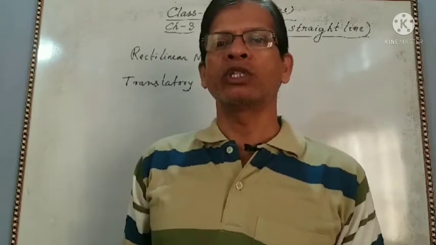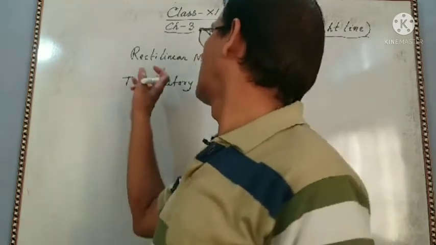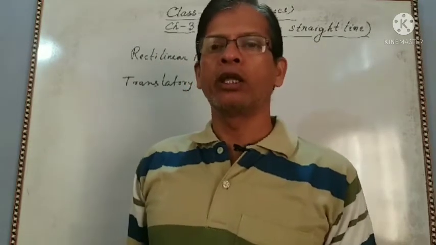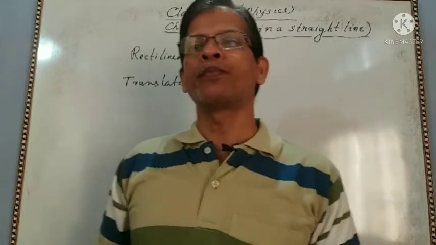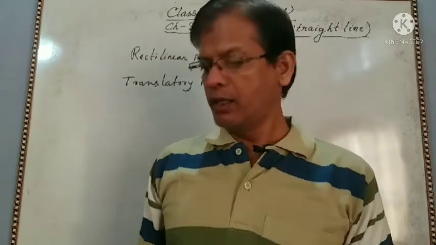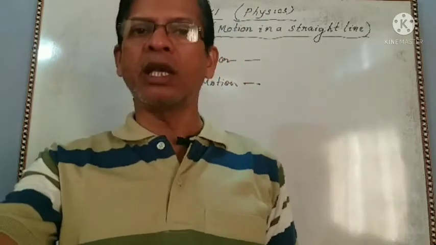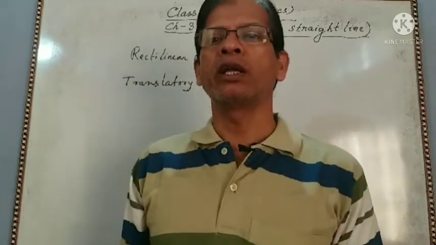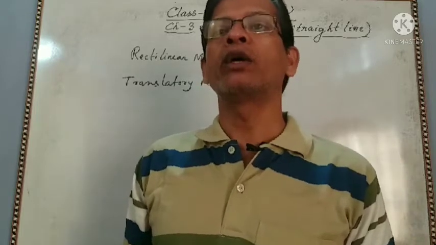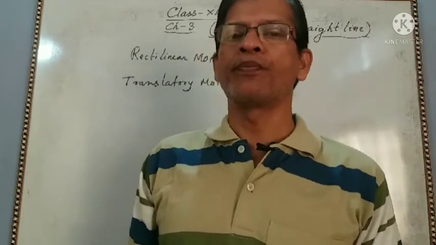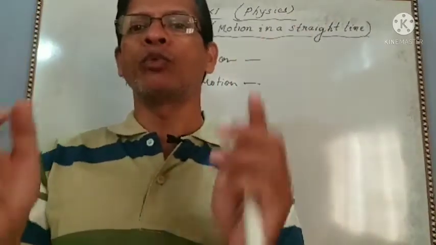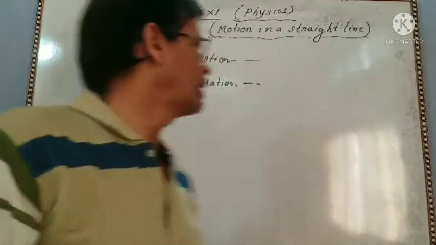Then it will be considered rectilinear motion. Or you are playing with a marble. When the marble moves in a straight line, we can consider its motion is rectilinear motion. Okay. So when a point or a point mass object moves in a straight line, this is called rectilinear motion.